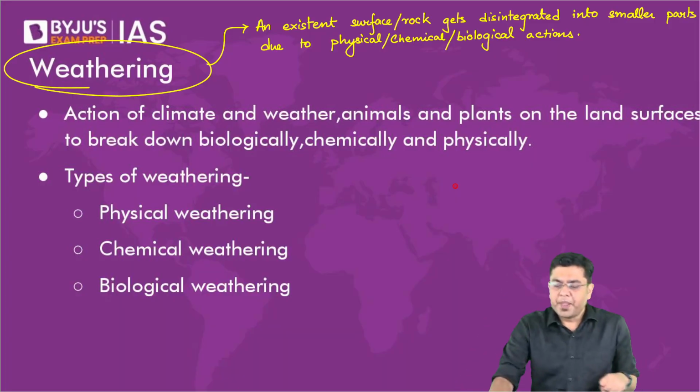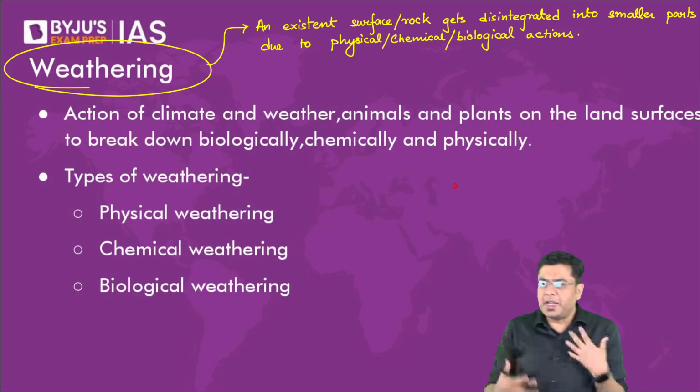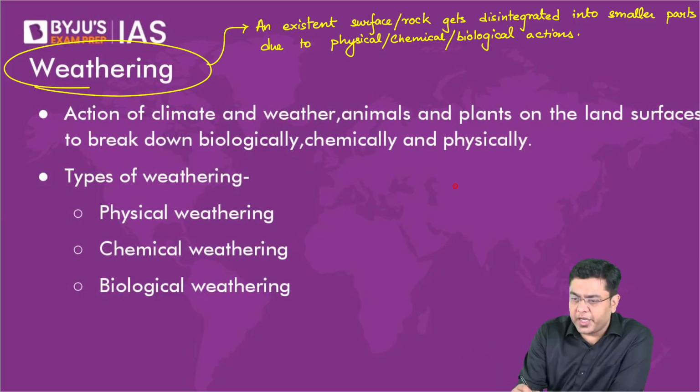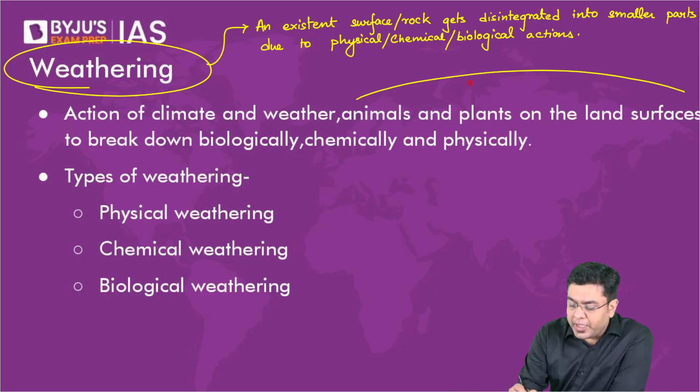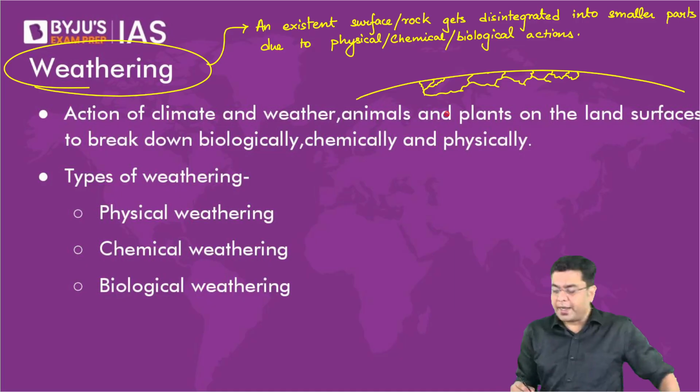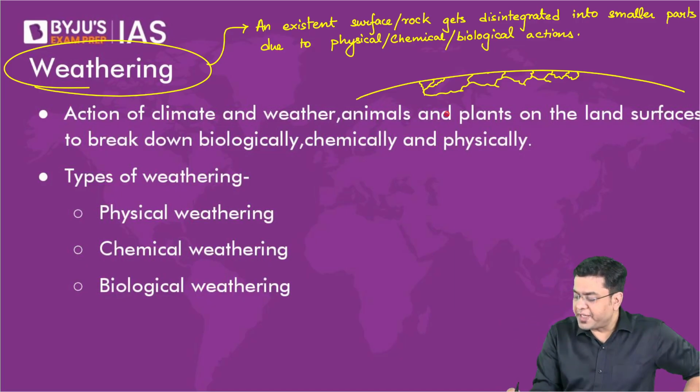So here, let us understand how is it that a physical, chemical, or a biological process can lead to disintegration of a rock. And when we say a disintegration of a rock, so let's suppose a large rock. Now that large rock initially will get broken into smaller fragments, multiple smaller ones, and that is how eventually these small parts will get broken, and then the remaining will get broken, and it carries on. So first of all, let us try to understand what do we mean by physical weathering. Physical weathering means what?